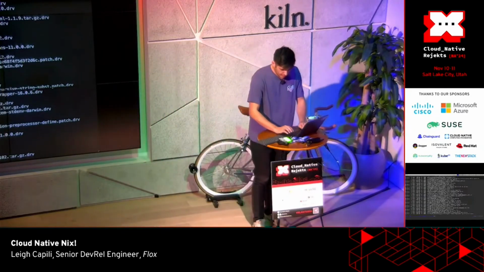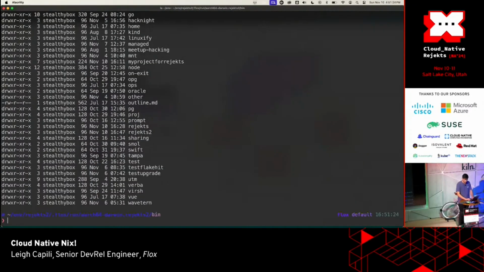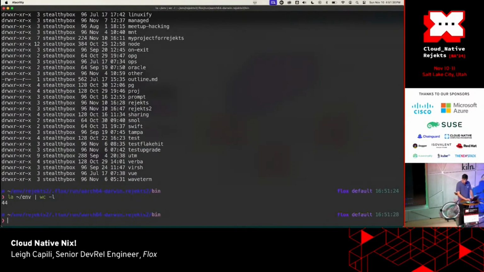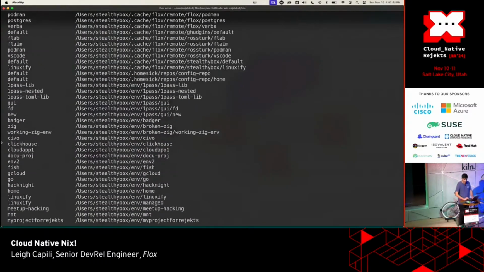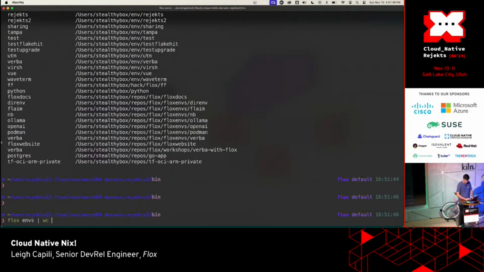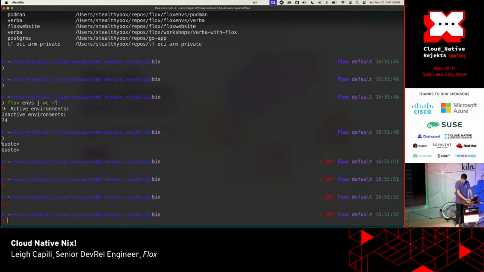Now, here's something that looks a little bit less like an OCI registry. Let's just look at my home env directory. This is usually where junk ends up for me. There's 44 directories in there. So I've worked on 44 different kinds of things, and that's because I live in the fresh hell that is developer advocacy. I guess if I ask Flox envs, this outputs every environment on my system. So I guess I could count those, and it's roughly 72 or so. Only 72 different types of things.